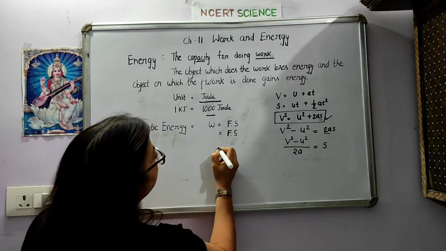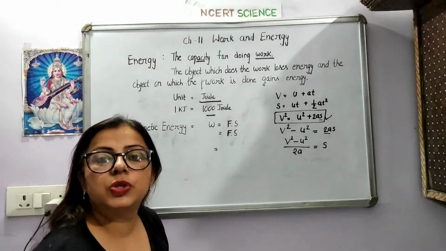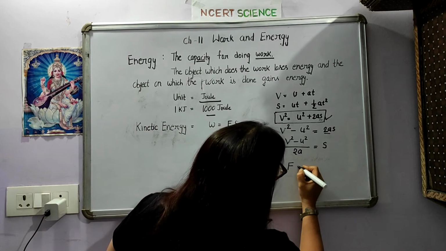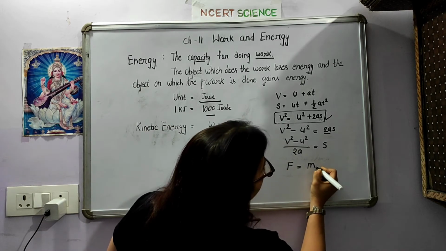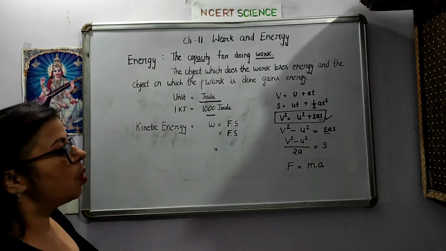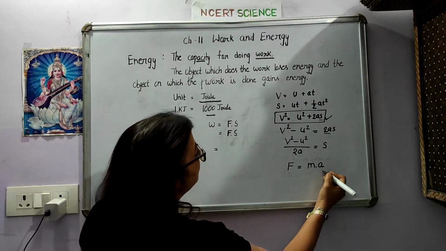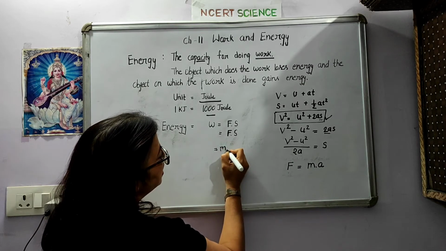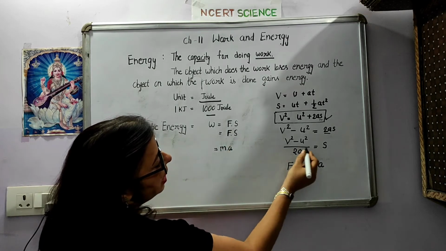Yes. So students, as you know, F equals M into A also. F का पता है आपको? F is force. This is equals to mass into acceleration. M is mass and A is acceleration. So I am putting the value F equals M into A in this. So M, ठीक है, A, and what is the value of S?